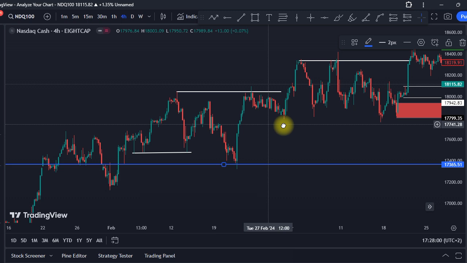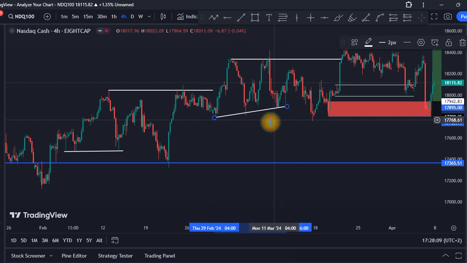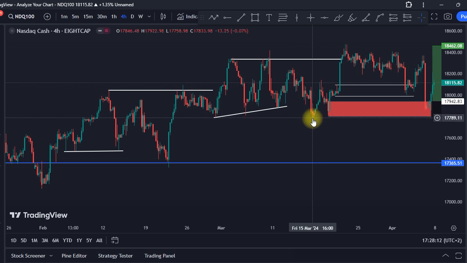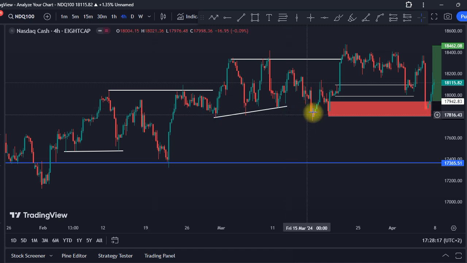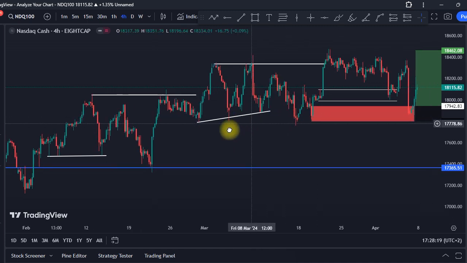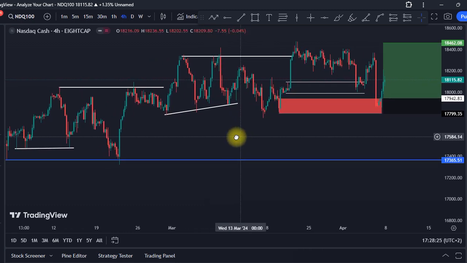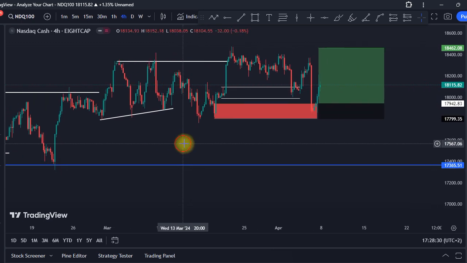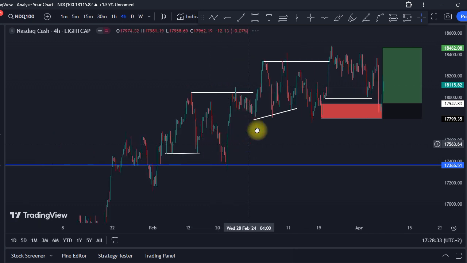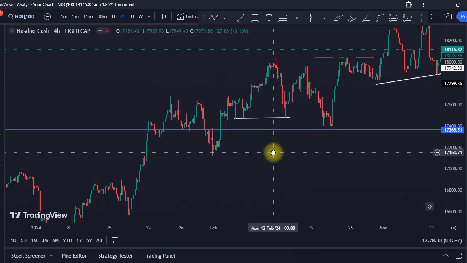So knowing liquidity is very important, guys. As you can see here, we had these points over here, these points over here, which were eventually run out, and then the market did wick to the downside, tapping into this breaker block over here and then pushed to the upside. So it's very important to know what we are talking about when we talk about liquidity, because if you don't know how to spot liquidity, then you are most likely going to be part of liquidity. So the market is going to manipulate your trades so that it can generate liquidity and push into the original direction.